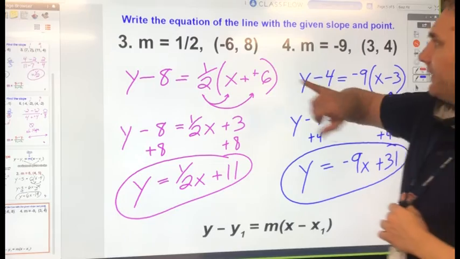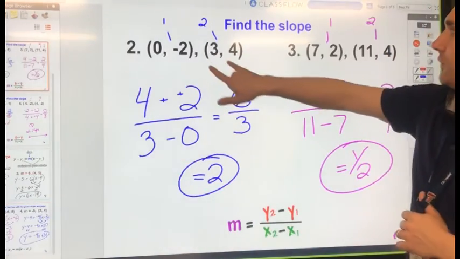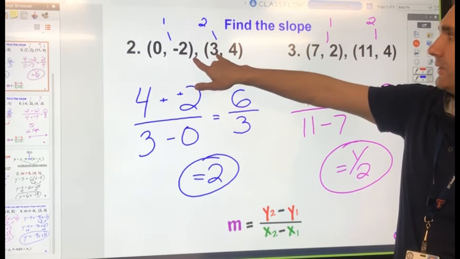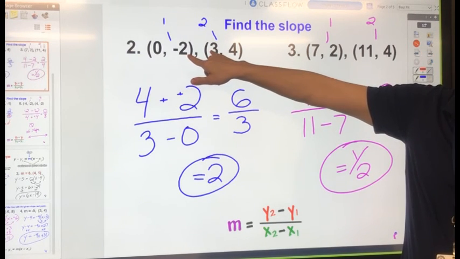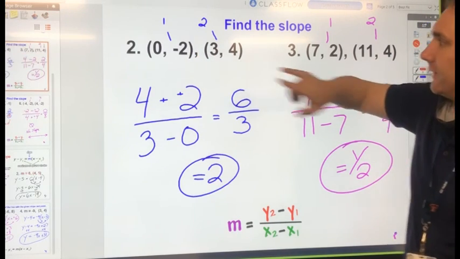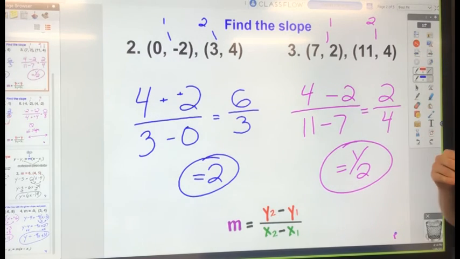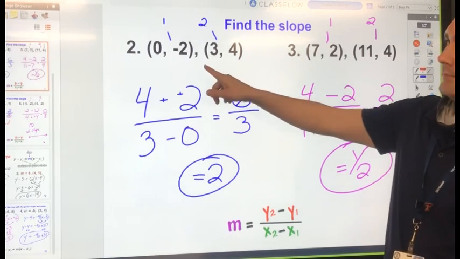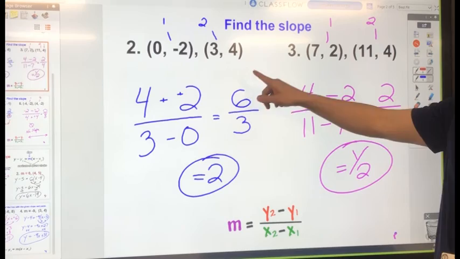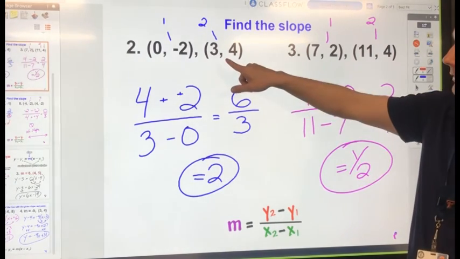Now notice how we're given a point and a slope. What if I just give you 2 points? Are you still able to use the point slope formula? If I just give you 2 points, can you still use the point slope formula, which means a point and a slope? No, because it's point and slope. So we don't have the slope, but can we find it?